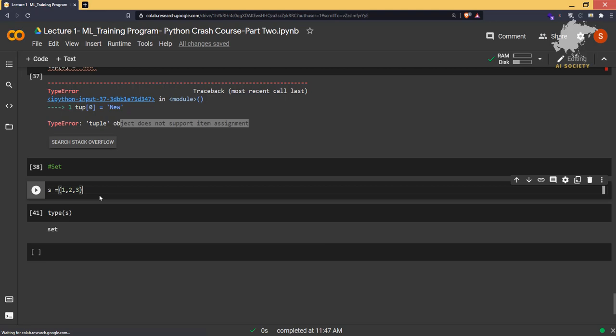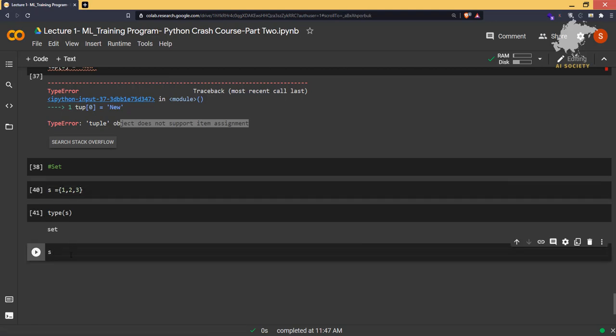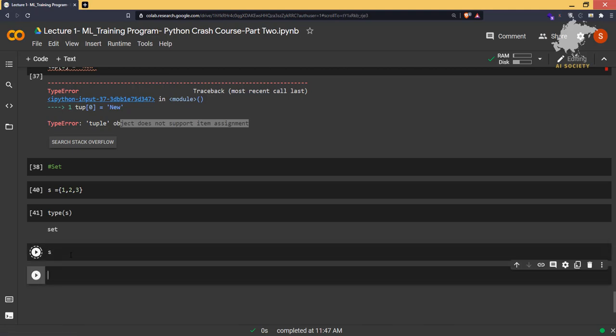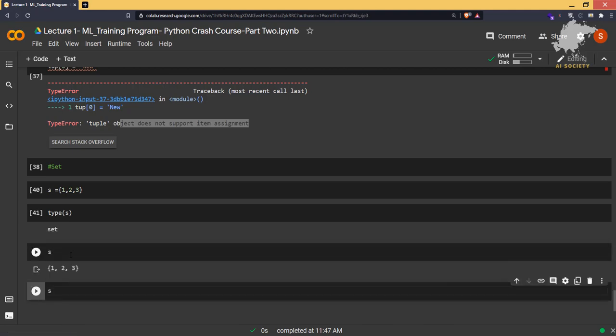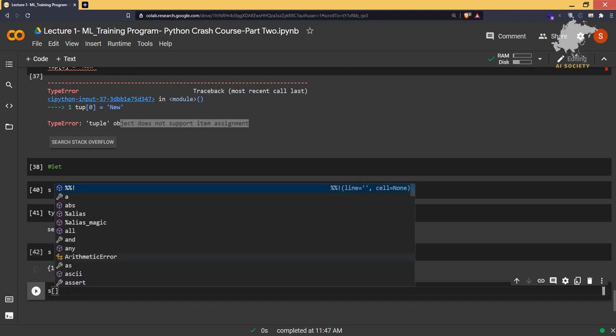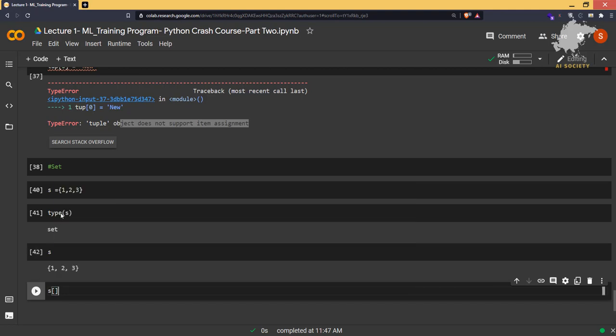Okay, so one more thing I want to tell you about sets is, if you try to grab, let's print the s first. If I try to grab the 2 of the set, that means I want to grab this element of the set, then what will I do? Index numbers start from 0, so 1 is the index number. So I'll type s of 1, right?